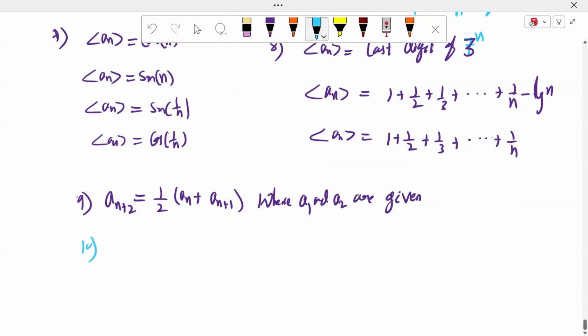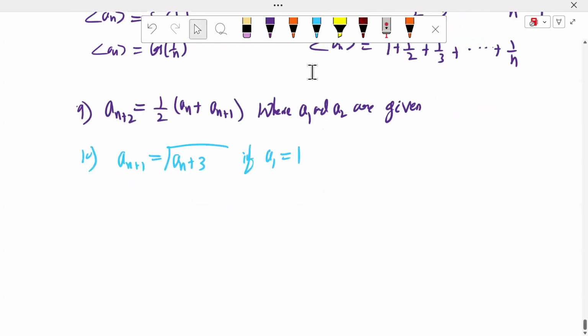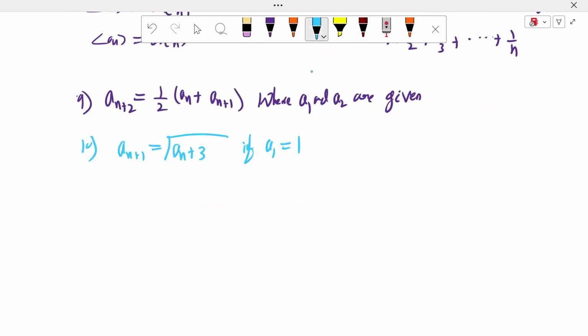Tenth example: a_(n+1) = square root of (a_n plus 3), if a1 is equal to 1, which is also a sequence. Next example: a_(n+1) = square root of (2 plus a_n), where a1 is equal to 0.